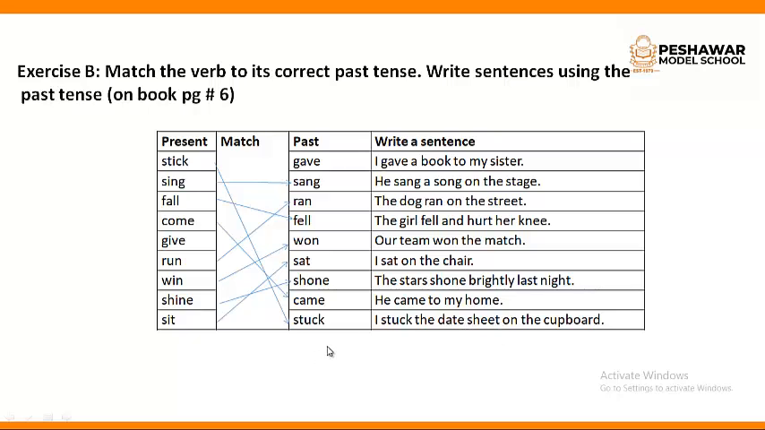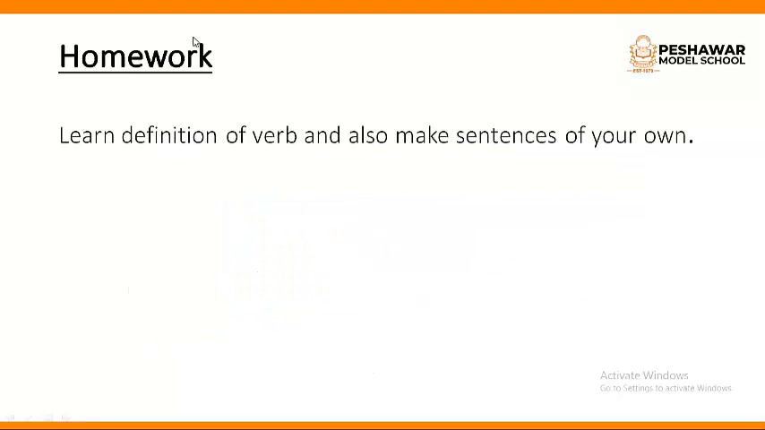So here students, you know now what is verb. What are the 3 types of tenses? Past tense, present tense and future tense. But here we have to study about the present and past tense. And you have to make sentences with the past tense. So your homework is to learn definition of verb and also make sentences of your own.